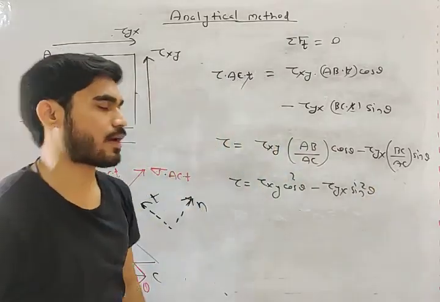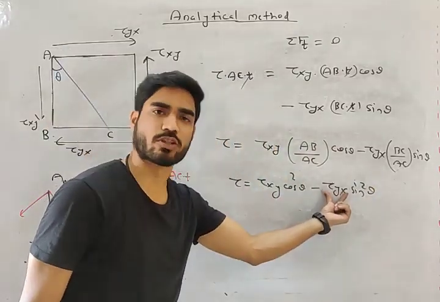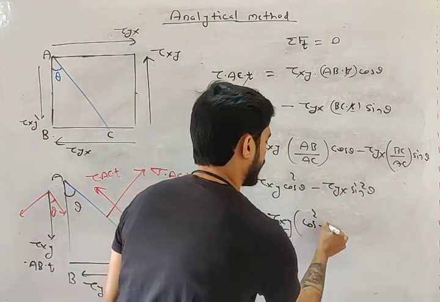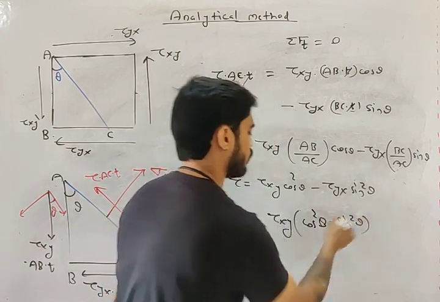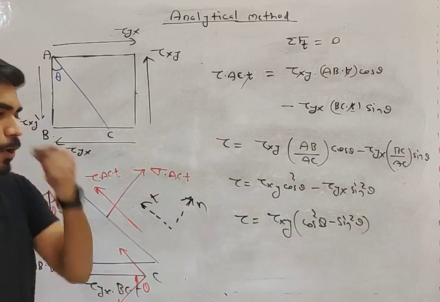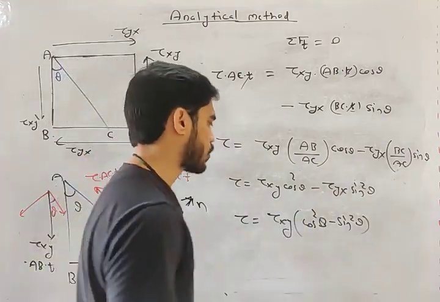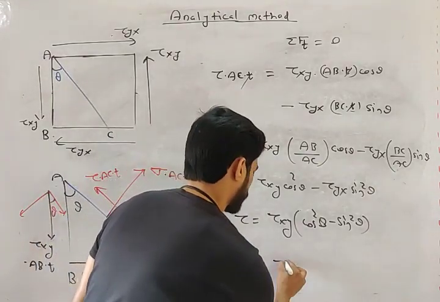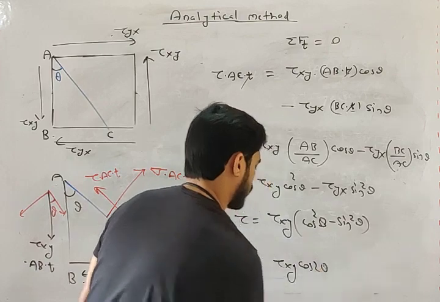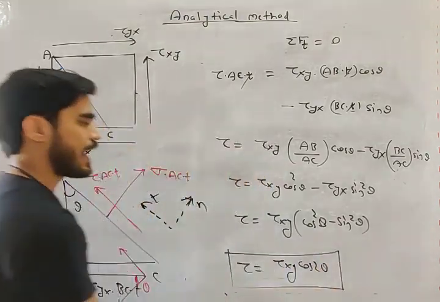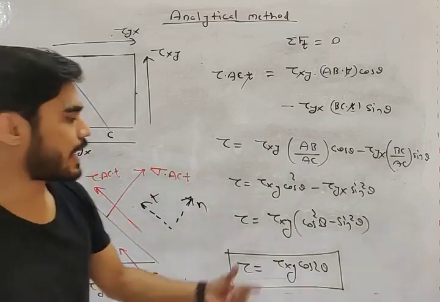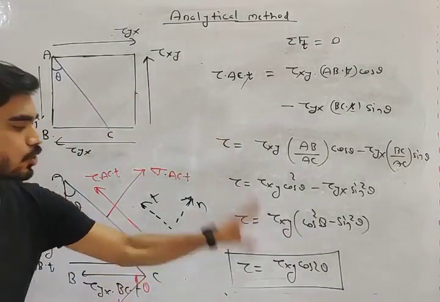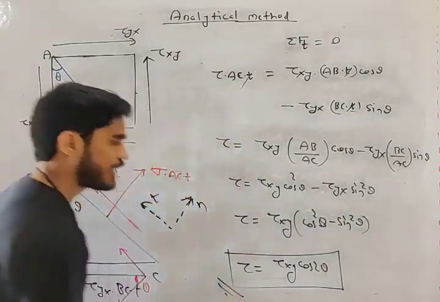Okay, and what is cos square theta minus sin square theta? Tau xy and tau yx both will be equal. So this will be tau xy times cos square theta minus sin square theta. And what is cos square theta minus sin square theta, my friend? It is cos 2 theta. So it will be tau xy cos 2 theta. So the equation of tau is now tau xy cos 2 theta.